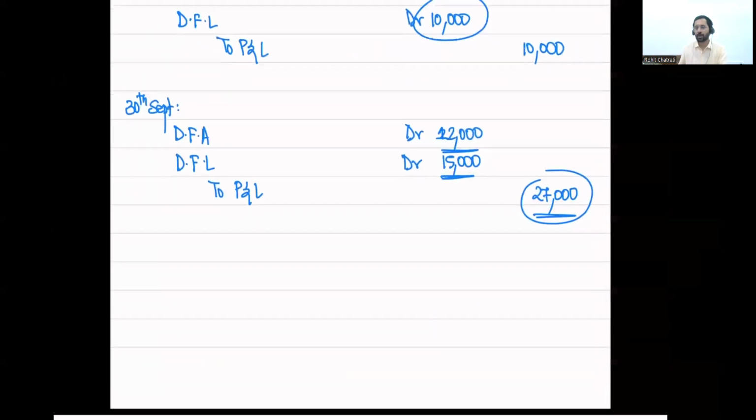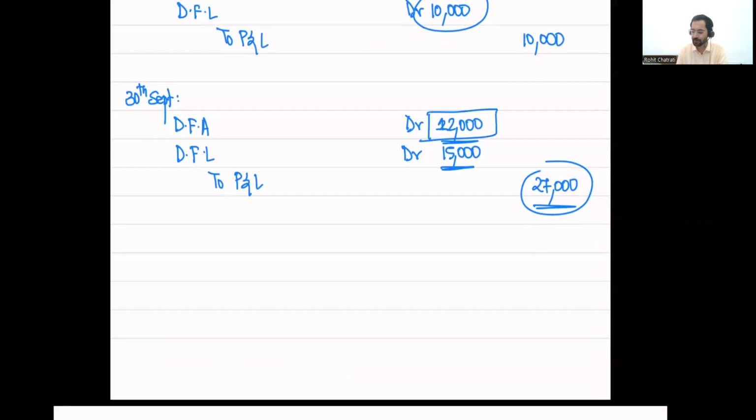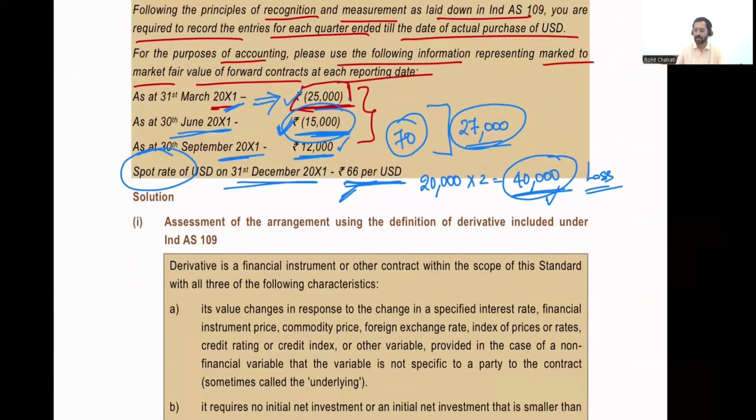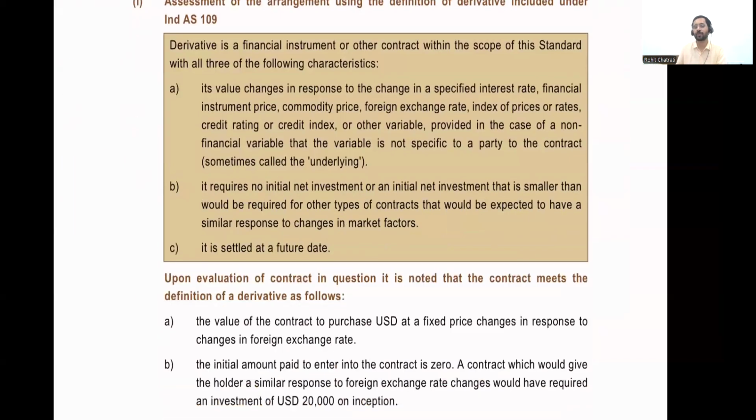If you think of it, I now have a financial asset of 12,000, but I need a derivative financial liability of 40,000. So the journal entry for it will be, I will debit P&L. I was at a profit of 12,000. From a profit of 12,000, I came down to a loss of 40,000, which means for quarter four, I made a loss of 52,000. Therefore, I'm sitting on a loss of 52,000 for the quarter.